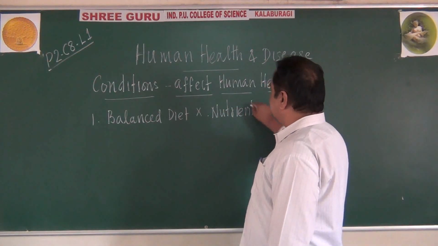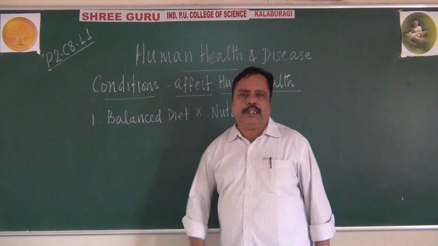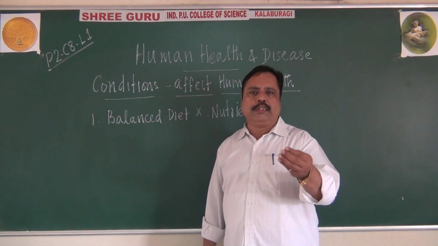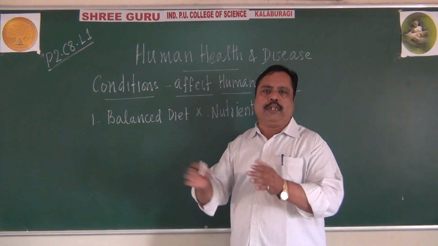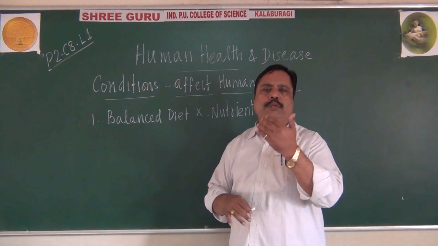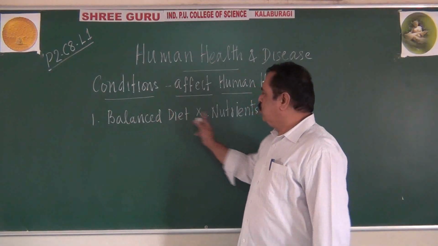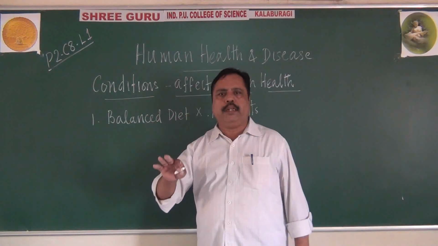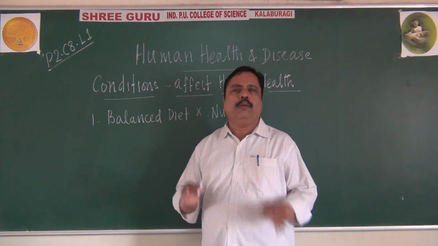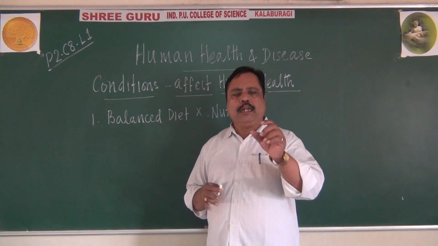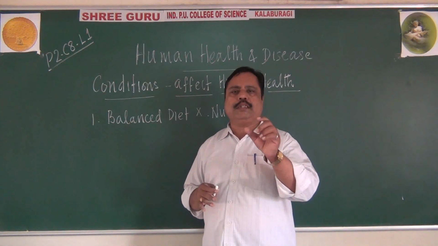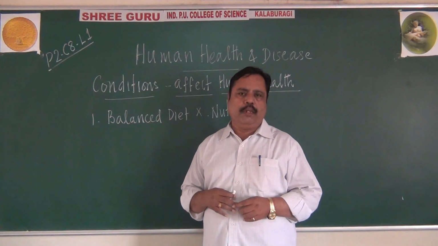These nutrients can be carbohydrates, proteins, lipids, vitamins, minerals. They are all different types of nutrients which we consume. These nutrients should be quantitatively and qualitatively properly available to our human body. That availability is called a balanced diet.